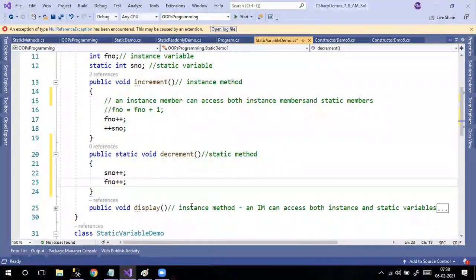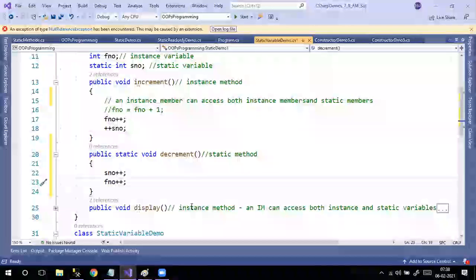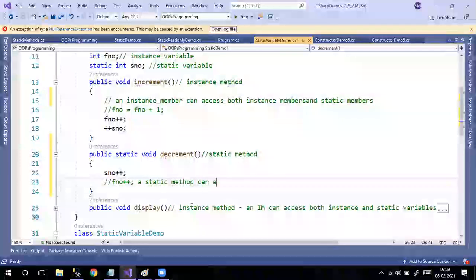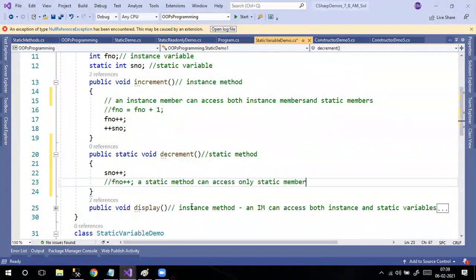It will throw an error. Why? First number is an instance variable, so you can't access. So a static method can access only static members.